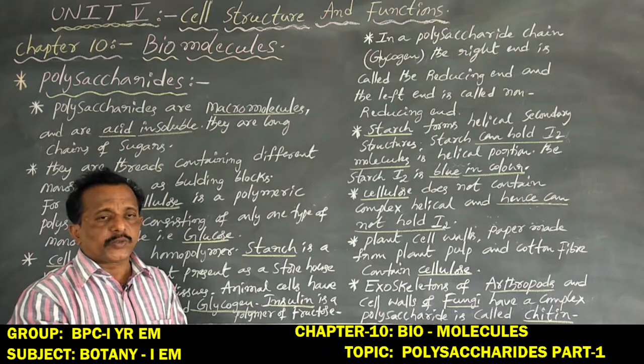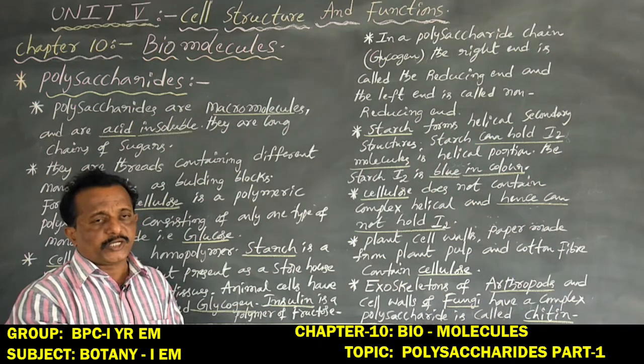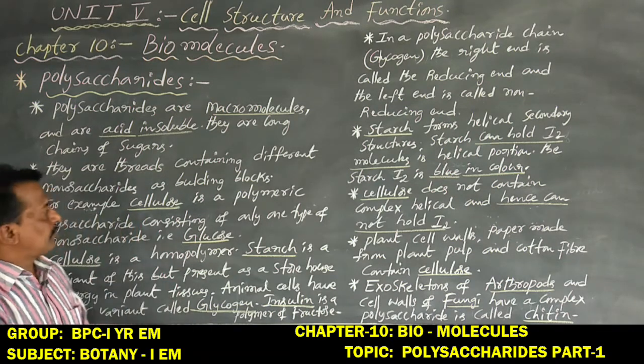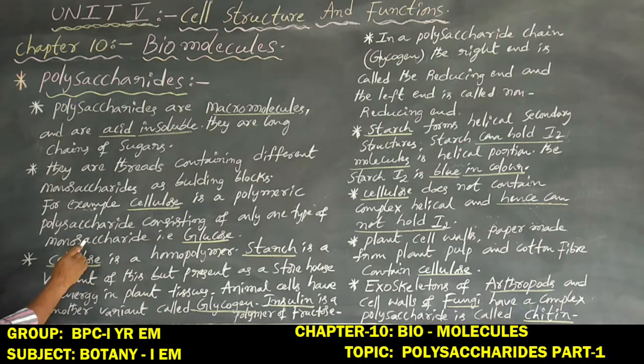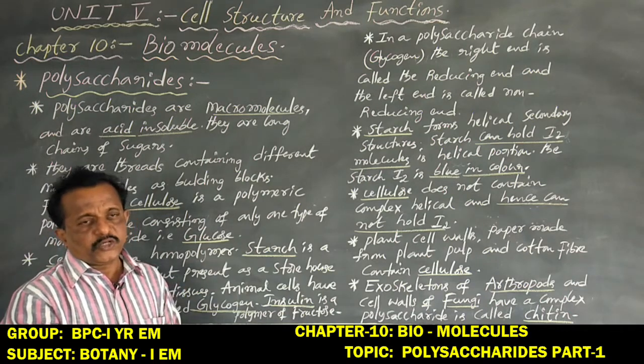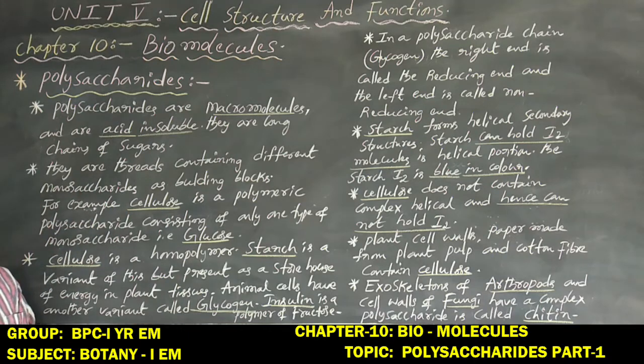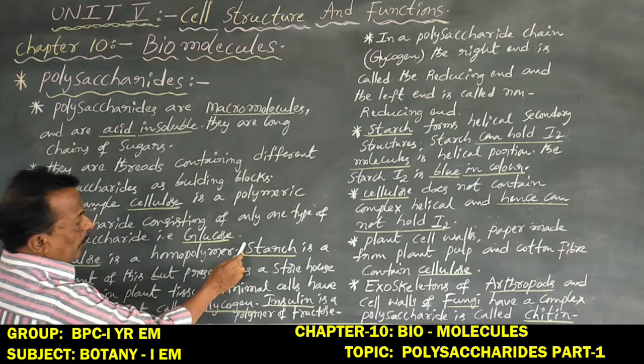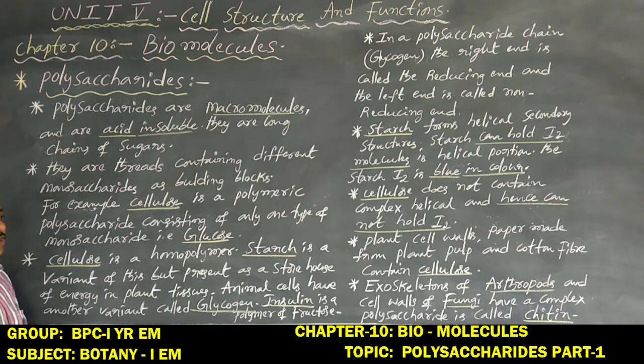Monosaccharides are glucose, fructose and so on. But here cellulose contains only one type of monosaccharide, that is glucose, C6H12O6. Next, cellulose is a homopolymer, that is, made of similar kind of monosaccharides. And the plant reserve food material is starch.